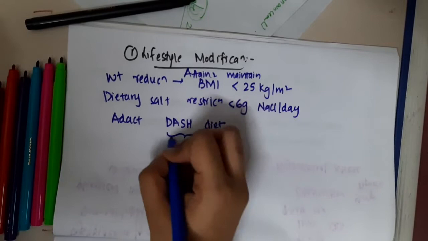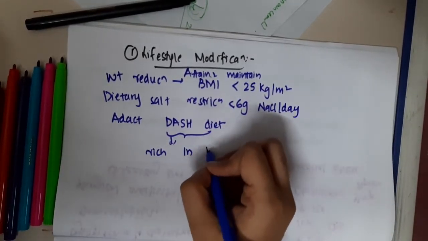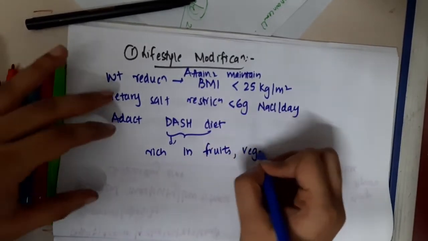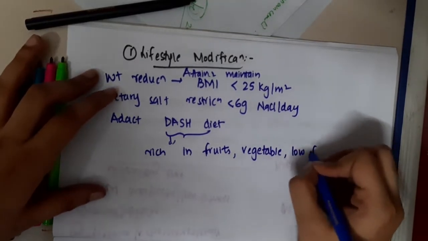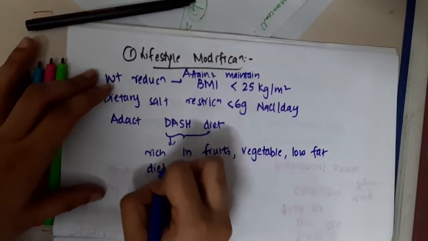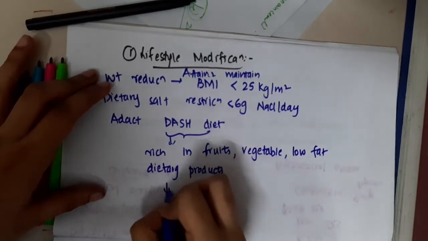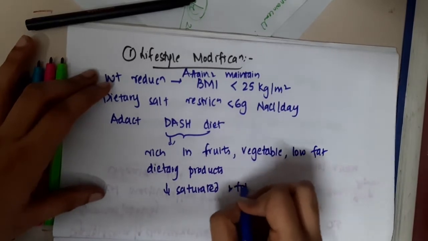What is this DASH diet? DASH diet is the diet which is rich in fruits, vegetables. The patient should be asked to take a diet rich in fruits, vegetables, low fat dietary products, with reduced saturated and total fat content.